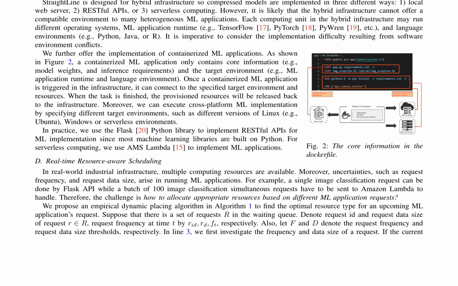The model containerization process involves specifying CUDA devices, volumes, and libraries in NVIDIA Docker, creating a container with the required information. This approach enables high performance and stable model development. Container customization involves implementing containerized ML applications, which contain core information such as model weights and inference requirements, and can connect to specified target environments and resources. The real-time resource-aware scheduling algorithm investigates the frequency and data size of each request in the waiting queue, allocating resources based on request characteristics to minimize latency and response time.